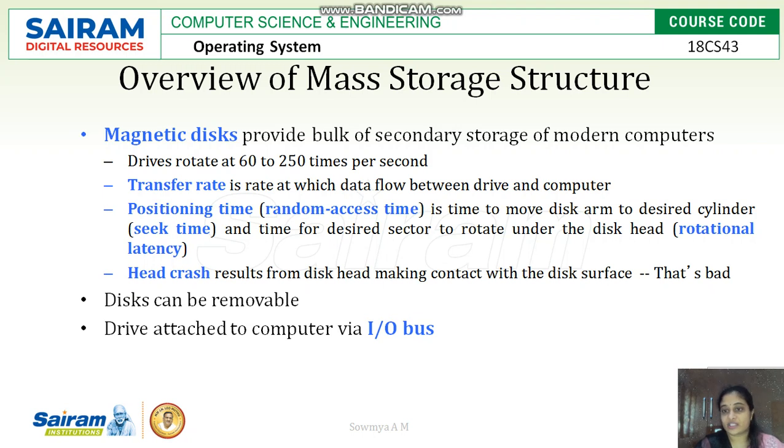Head crash is where a damaged disk makes contact with the disk arm. The magnetic disk is removable, so it can be removed and replaced with a new disk, and you can use the old disk to get the older data back. Input output buses are used to attach this disk.